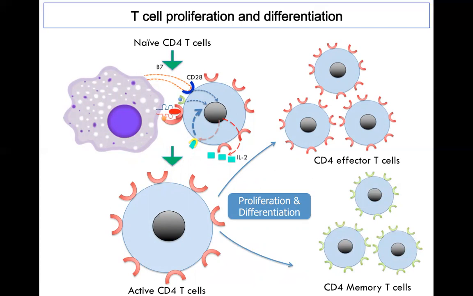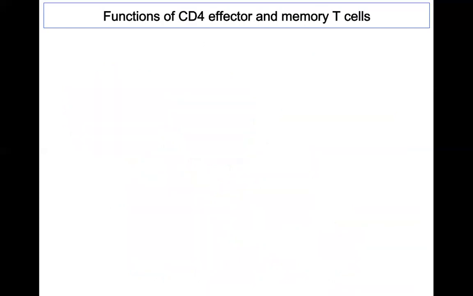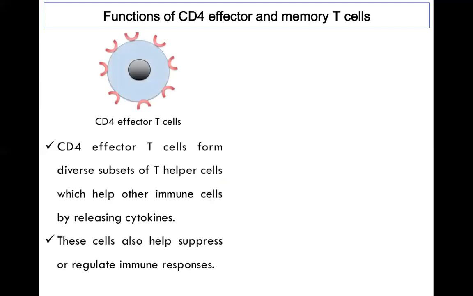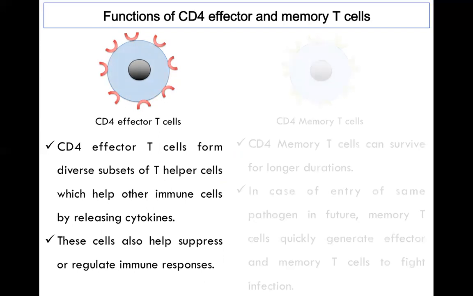We will take a look in the next slide at how the CD4 effector T cells and memory T cells work. Looking at the function of CD4 effector and memory T cells, CD4 effector T cells form a diverse subset of T helper cells which help the other immune cells by releasing cytokines. We will learn the detailed phenomenon in our coming lecture. Another function of the effector T cells is that they also help suppress or regulate immune responses.